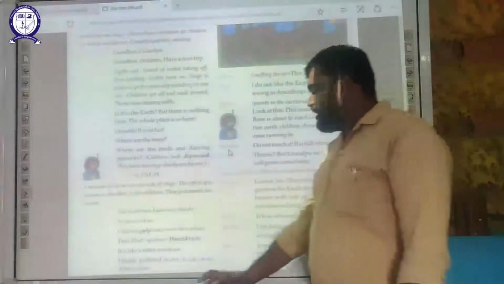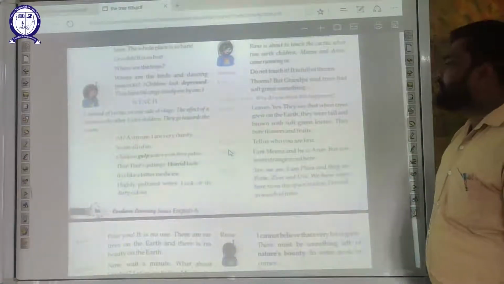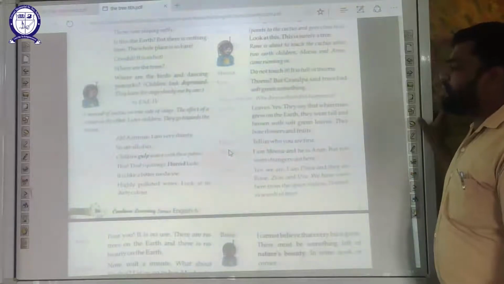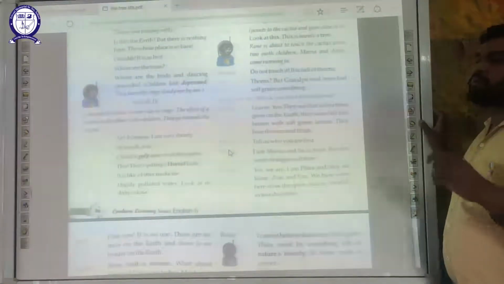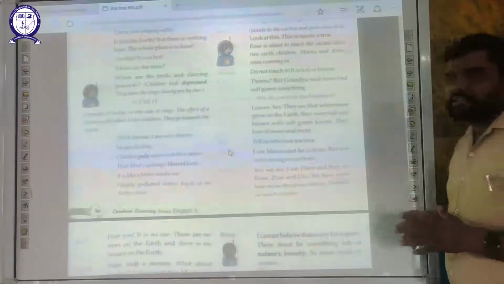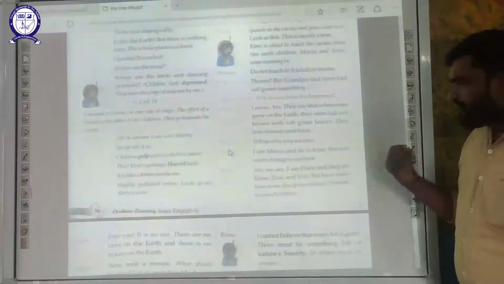Now Arun says leaves. Yes. They said that when trees grew on the earth, they were tall and brown with soft green leaves. They bore flowers and fruits. Now they bought from both the earth children, one of them, Arun says, yes, I had also heard the same. Now Flora says, tell us who you are first.